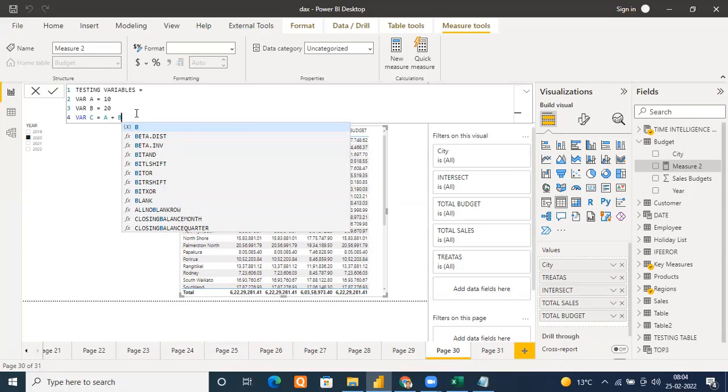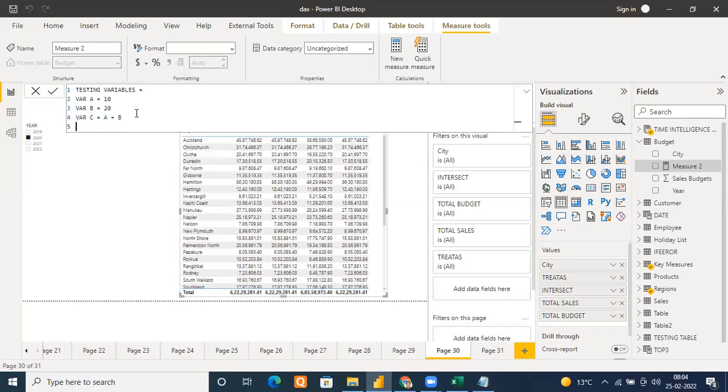So once you have declared a variable, ensure that you have to use one return statement. At least one return statement you have to use. And normally we use one only, right? Press return. So whenever you are using, ensure to use one return statement. Normally we use it at the last, once you are done with declaring the variables, okay? So you're done. So now you use a return statement.